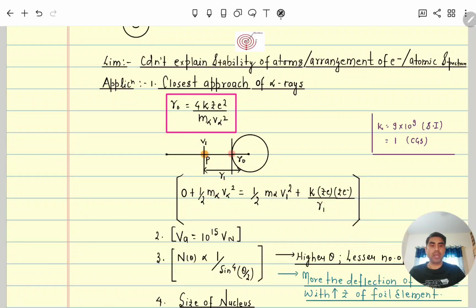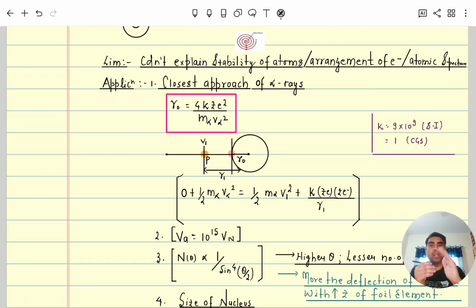When alpha rays approach the center, one can reach a minimum, that is, the nearest point to the center. The remaining rays, which deflect with a small angle, are a little bit far from the nucleus. So when one alpha ray out of 20,000 approaches the center, it returns back on its own path. That is the minimum approach, where it came maximally close to the nucleus of that metal atom.